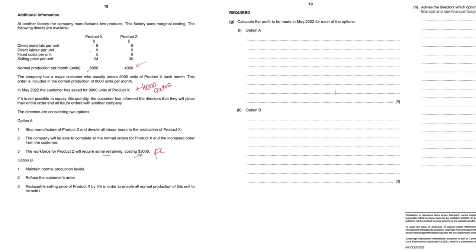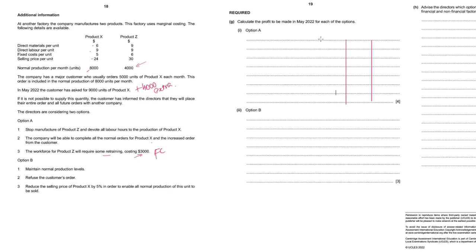Refuse the customer's order and reduce the selling price of product X by 5%. So they want to try and sell all units of product X because this customer will be lost. So in order to do that, they are reducing the selling price by 5%. Calculate the overall profit to be made in May 2022 under option A and option B. Okay, let's see.